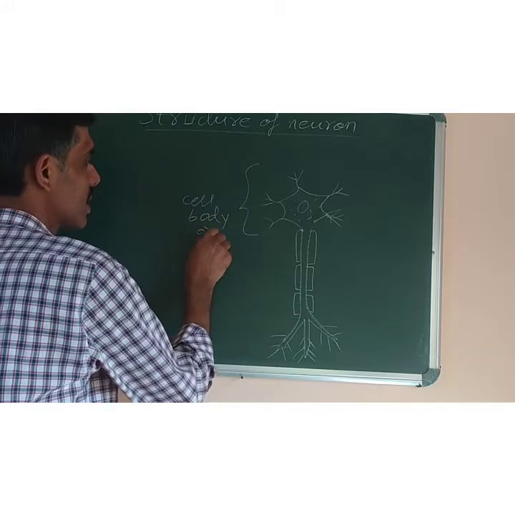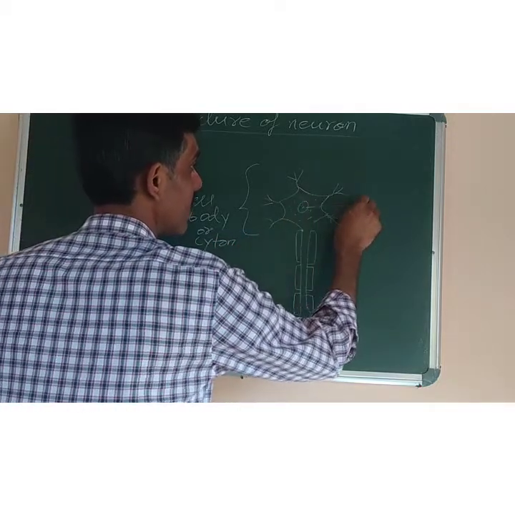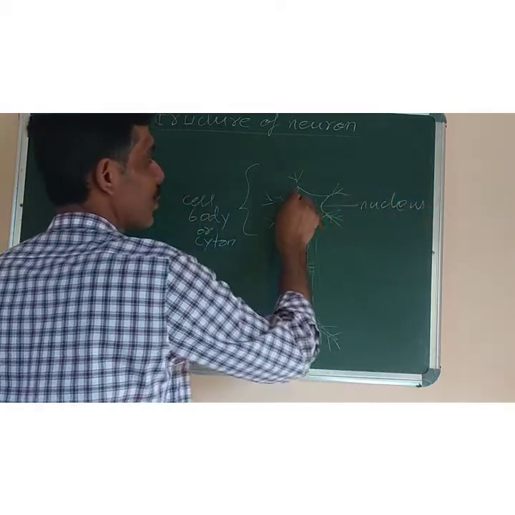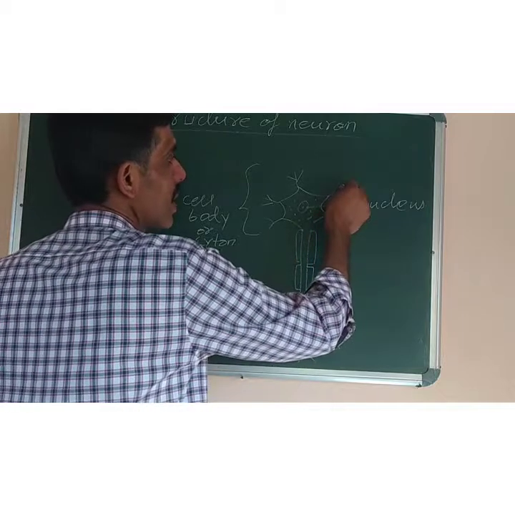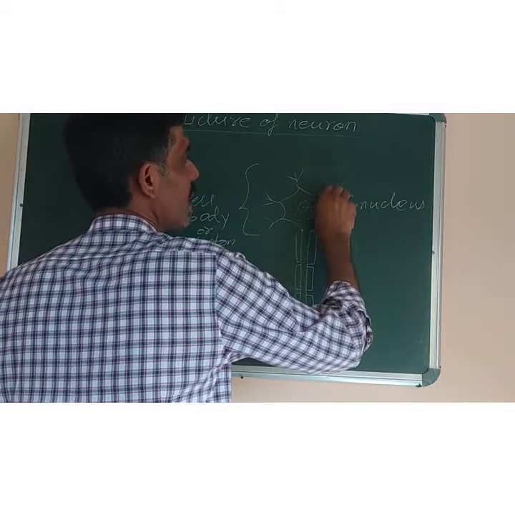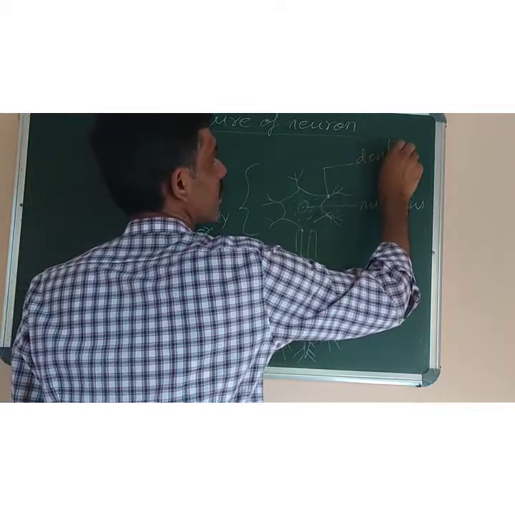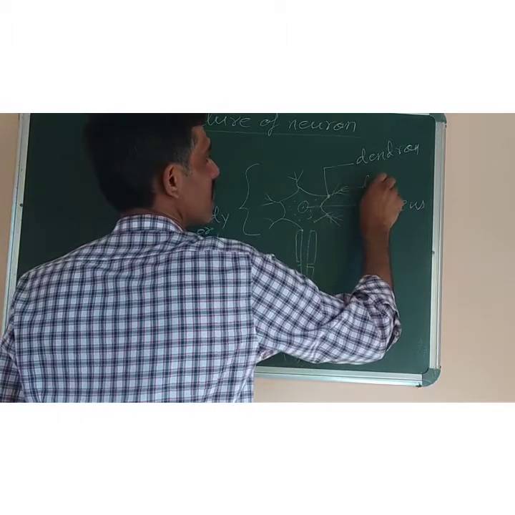Cell body or cyton. It consists of a nucleus, you can see in the center, surrounded by cytoplasm containing Nissl's granules, and these are the extensions of dendrons. This one is called dendron, mark it, and these branches are known as dendrites. Dendron, which branches, these are known as dendrites.